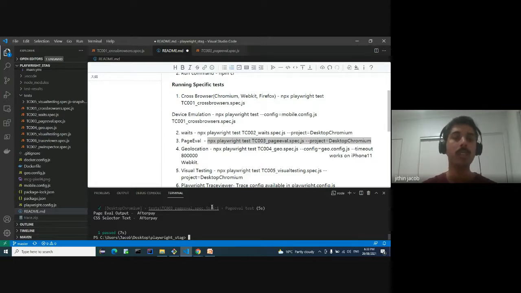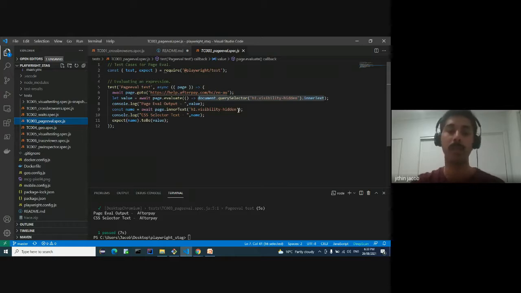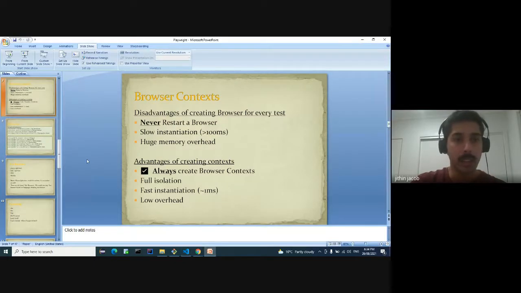So we have a use case where we need to extract some of the order IDs from that page. I found it a bit difficult to get those elements using innerText or any other method. So I used page.evaluate and document.querySelector to extract that information. And this is a real use case, which would be helpful for UI automation in some scenarios as well. Now let's go back to the slides and look at the other contents.